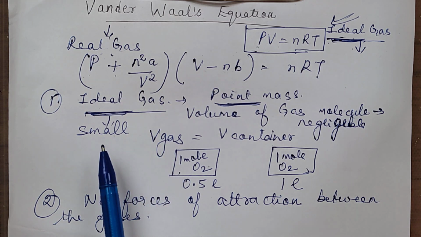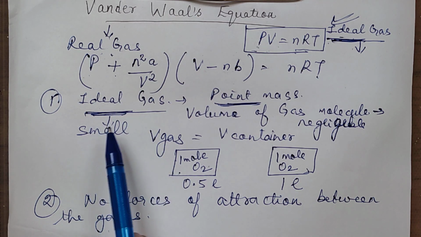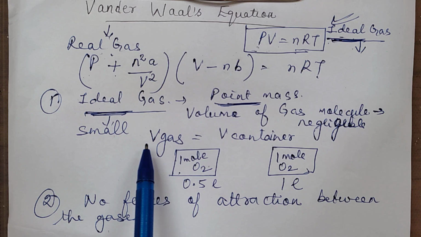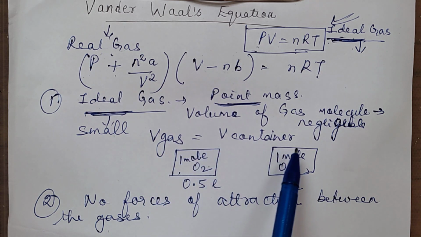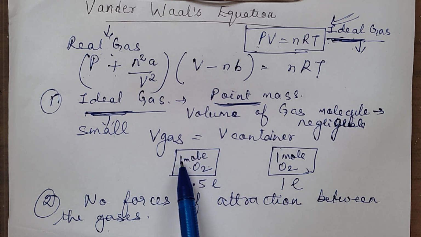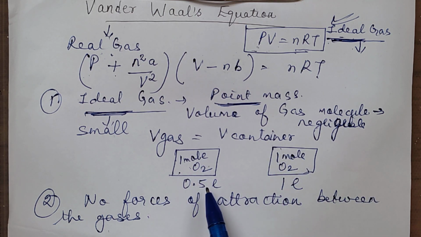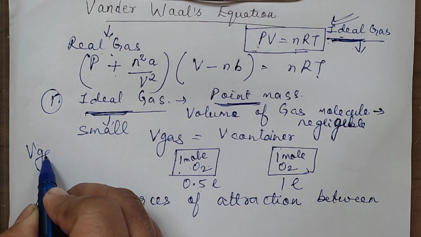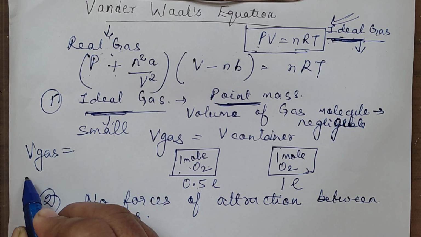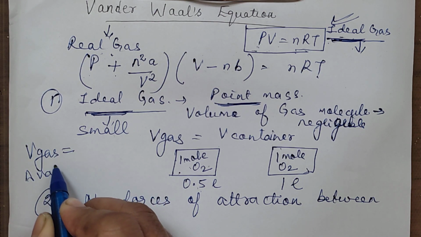First one was this: because the volume of the gas, for ideal gases, was small, we could say the volume of the gas is the volume of the container. If we are taking the same quantity in two different containers, whatever is the container's volume, that is the volume of the gas. Actually speaking, we say the volume of the gas is the available space.